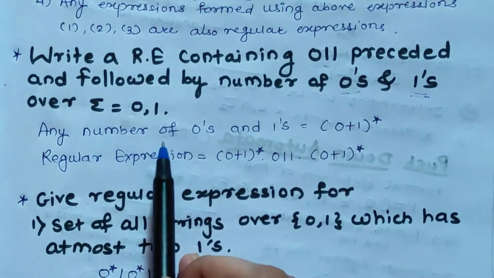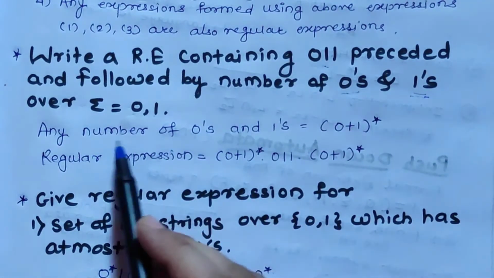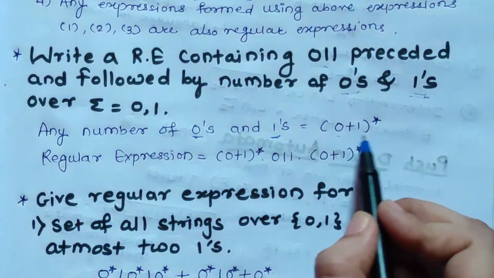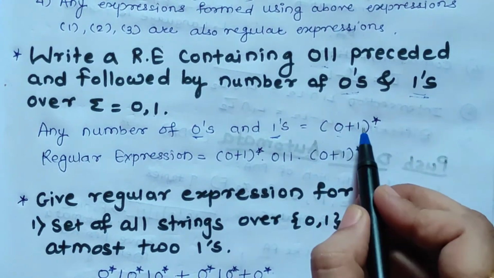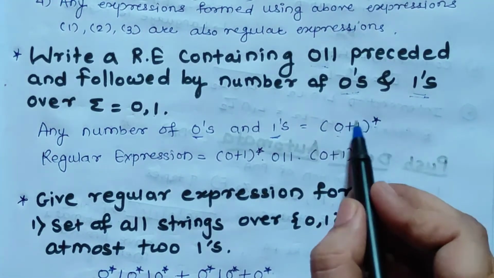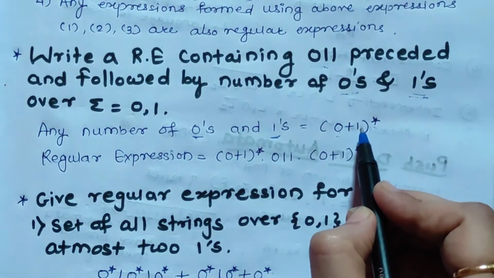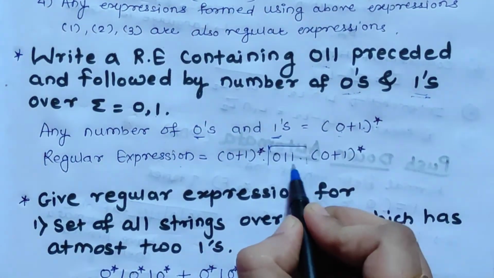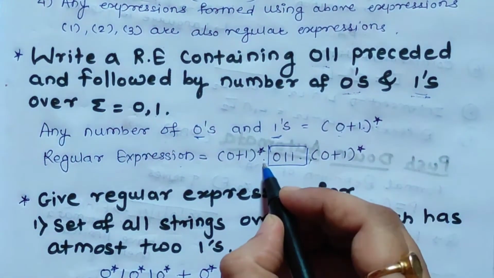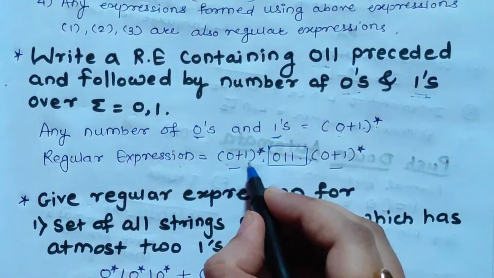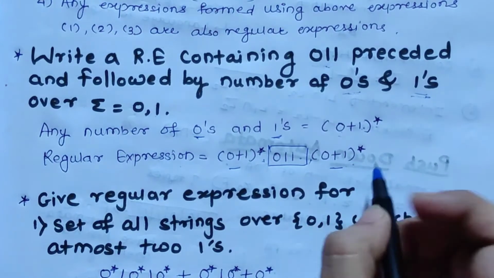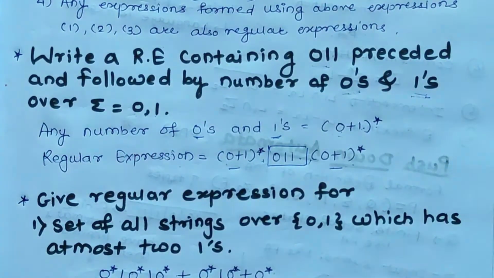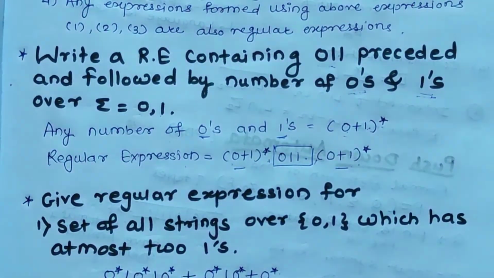So we have to write, first of all, a regular expression for any number of zeros and ones. Any number of zeros and ones can be written as (0 plus 1) closure. That means either 0 or 1, and its closure will be infinite times. So in the string, zeros and ones can occur infinitely many times, and then the regular expression will be (0 plus 1) closure, 0, 1, 1, (0 plus 1) closure. The 0, 1, 1 is a compulsory part, preceded and followed by (0 plus 1) closure. That is containing 0, 1, 1 preceded and followed by any number of zeros and ones.